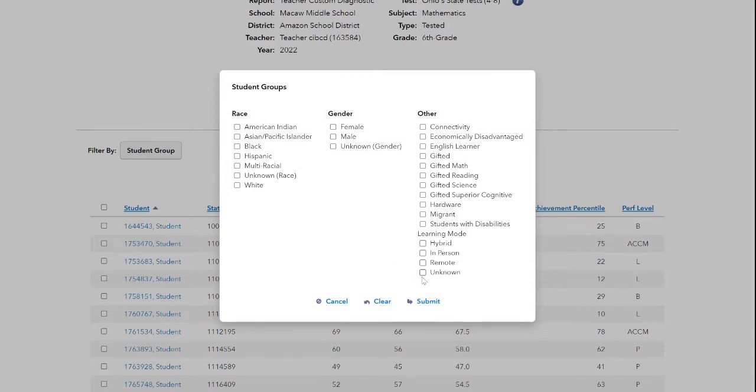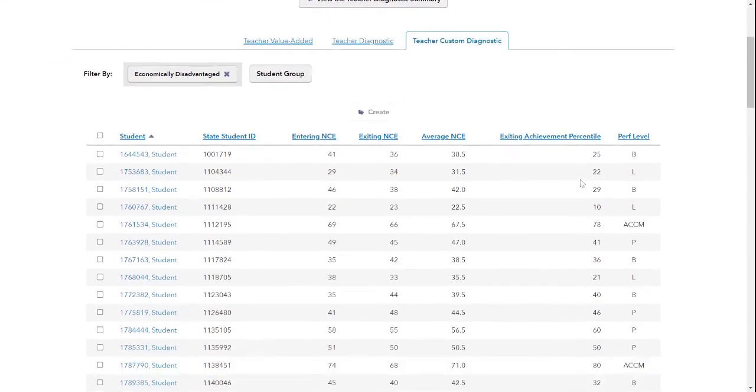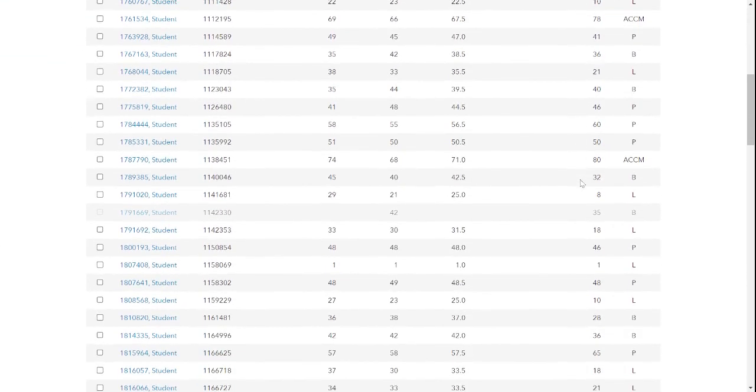You could even go into learning mode if you're a district that has hybrid, in-person, remote learning, so that you can do some comparison. If I chose, for instance, I'm going to just choose economically disadvantaged. I hit submit, and you're going to see the data.